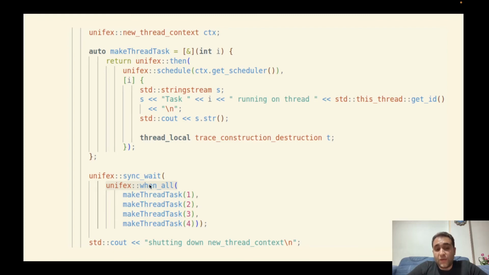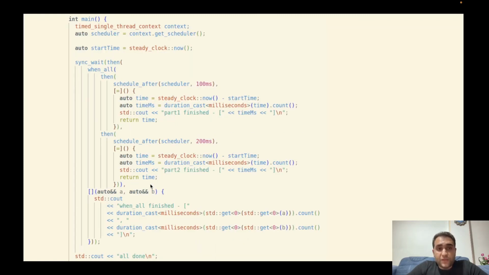When all is really one of the most useful functions in the Libunifex library, and it's really awesome. Just to mention something, you see we composed 3 different asynchronous operations, and the code is really clean.